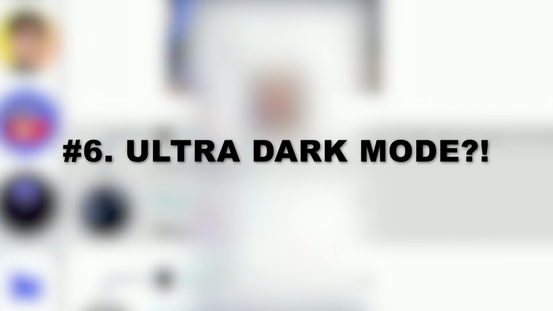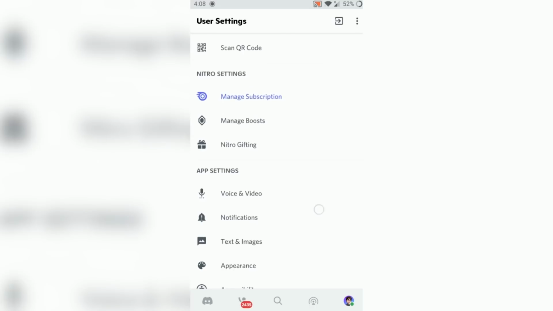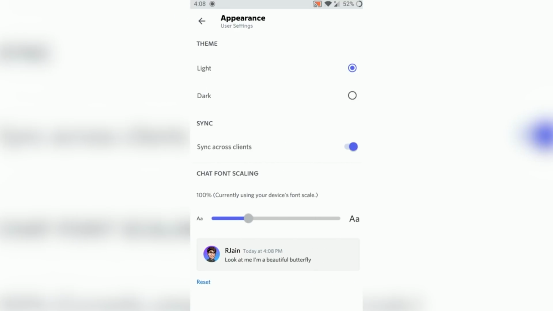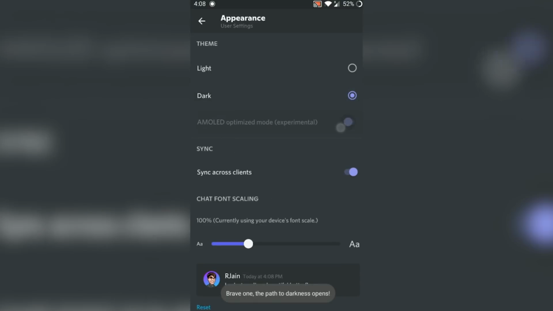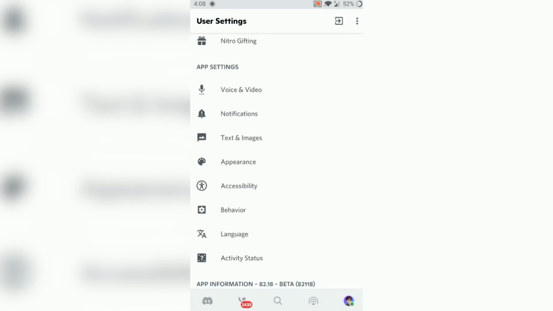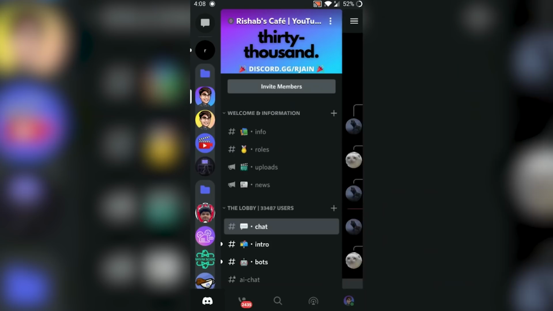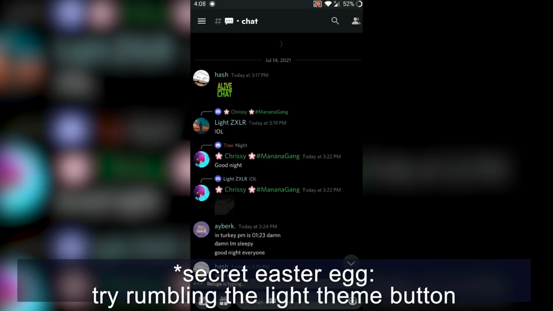If you don't think dark theme is dark enough, on Android, you can head to user settings and then go to appearance. Upon tapping the dark mode and rumbling it a couple times, it will enable the AMOLED option. And upon selecting this experimental option, your screen should turn black and it should enable almost an ultra dark mode for Discord.